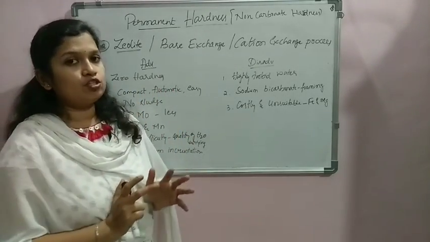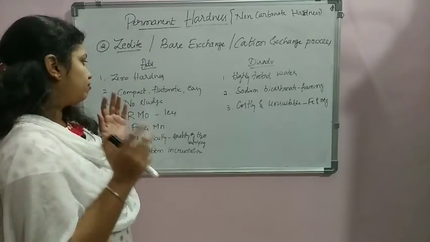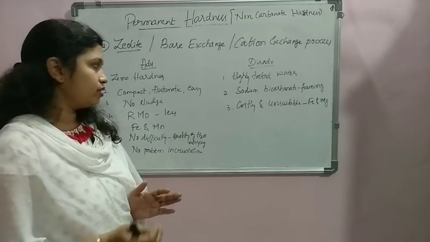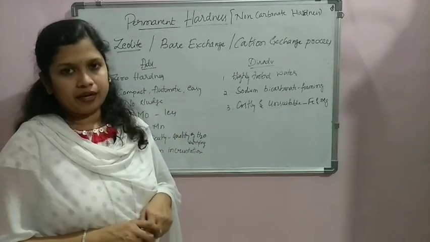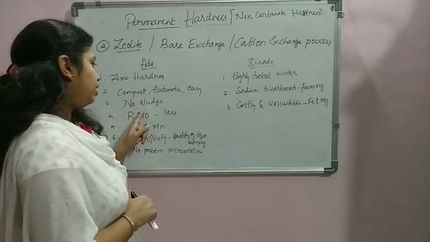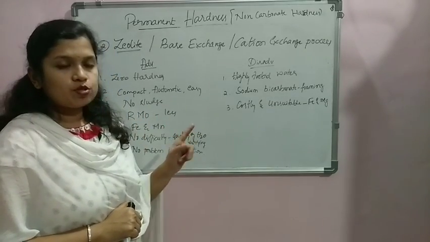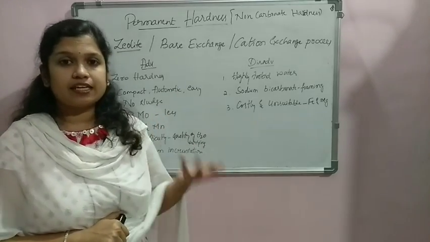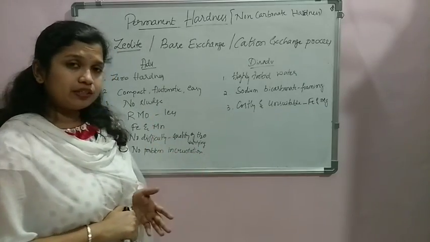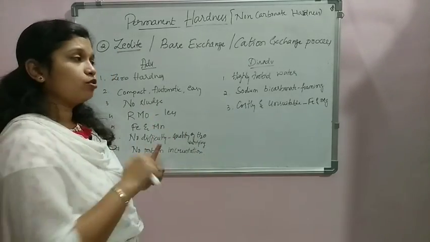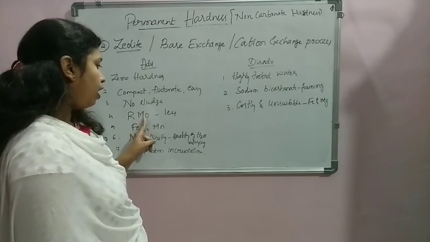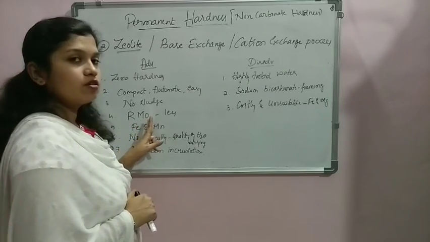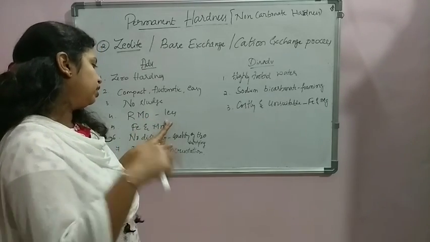And the unit, as we saw in the explanation of the process, is very compact, that is a smaller unit, and also it is automatic since it is a pressurized vessel and very easy to operate and maintain. So that is the advantage. And next, in this case, there is no formation of CaCO3 or Mg(OH)2. No such sludge deposition is taking place here. Because of that, the problems of sludge disposal don't exist. And the O&M cost, which means the running cost, maintenance cost, and also the operation cost, is very less when we compare with the other methods.